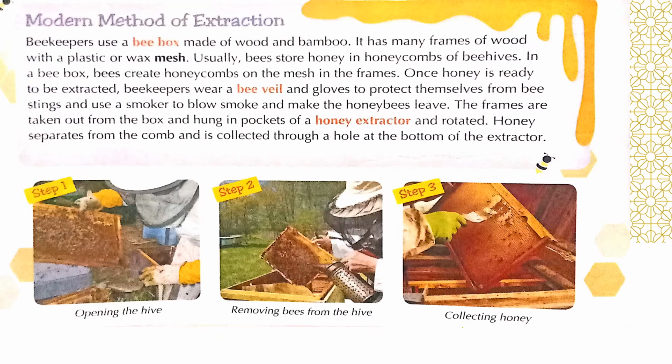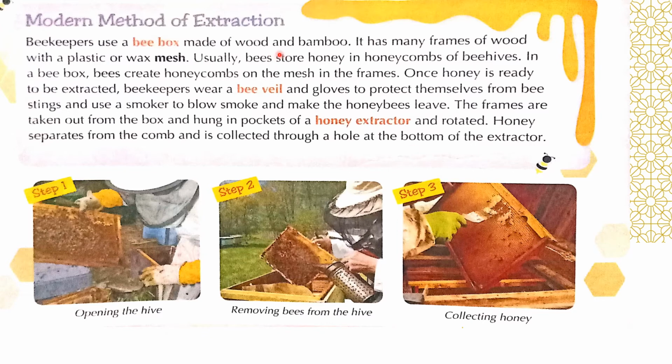Now children, we will see the modern method of honey extraction. Beekeepers use a bee box made of wood and bamboo. So what do these beekeepers do? They make a bee box. You see, this is the box. It is made of wood and bamboo. It has many frames of wood. You see here, many frames.